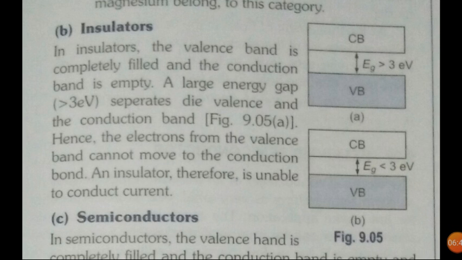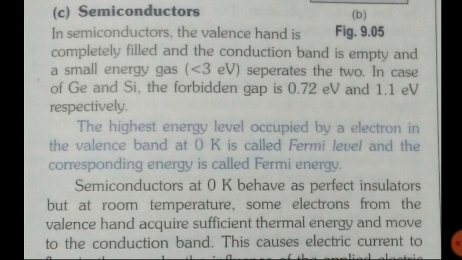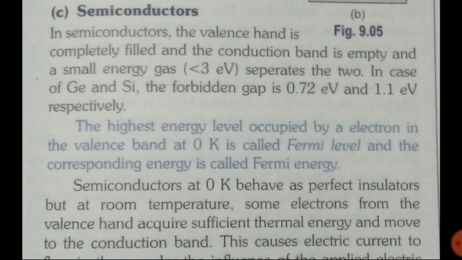Then we have insulators. In an insulator, the valence band is completely filled and the conduction band is empty. A large energy gap, whose energy is more than 3 electron volts, separates the valence and the conduction band. Hence, the electrons from the valence band cannot move to the conduction band, and the insulator is therefore unable to conduct current. Now the next one is the semiconductor. In a semiconductor, the valence band is completely filled and the conduction band is empty, and a small energy gap separates the two.